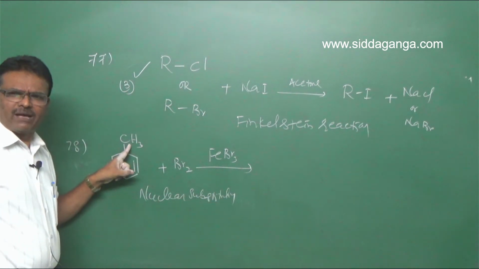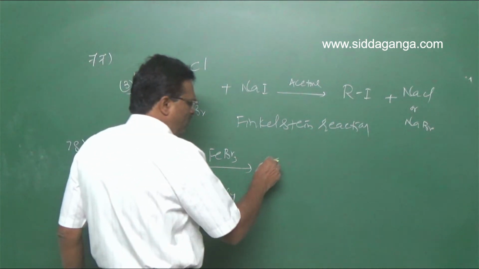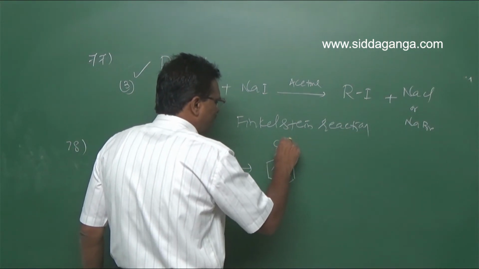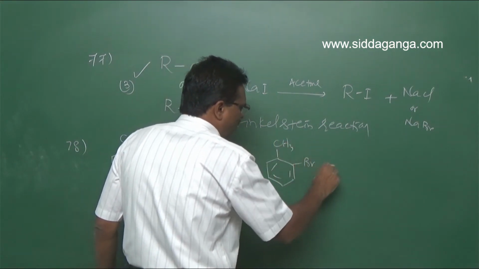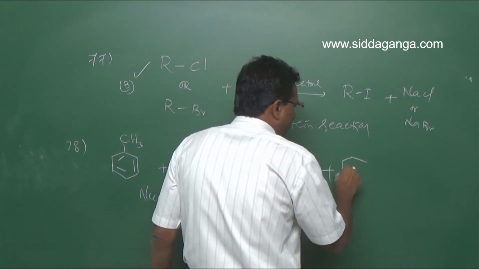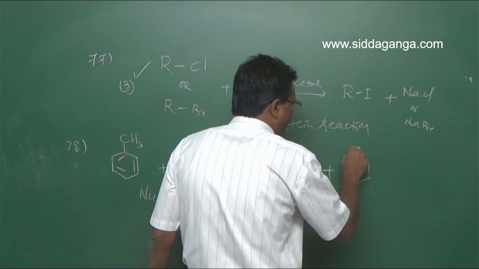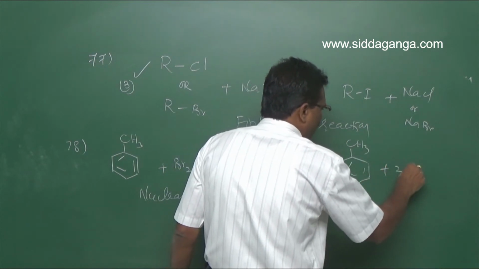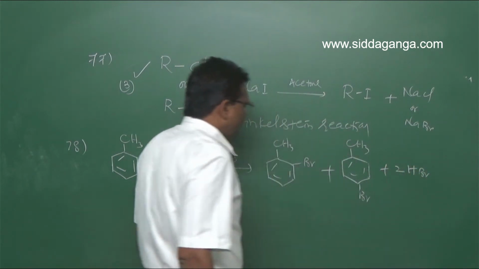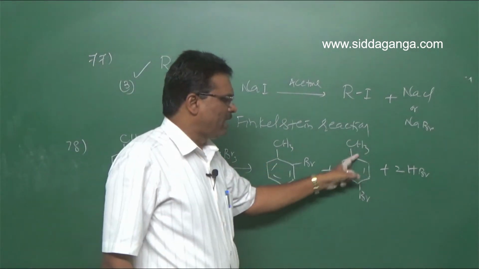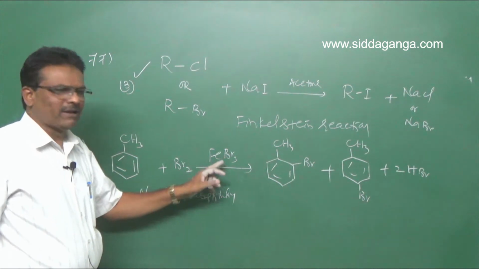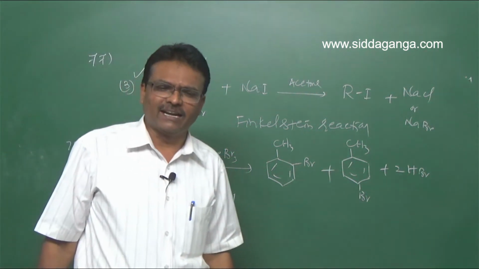This is ortho-para directing group. In this case, toluene gives orthobromotoluene and parabromotoluene, plus HBr. Orthobromotoluene and parabromotoluene are obtained when toluene reacts with bromine in the presence of ferric bromide catalyst.